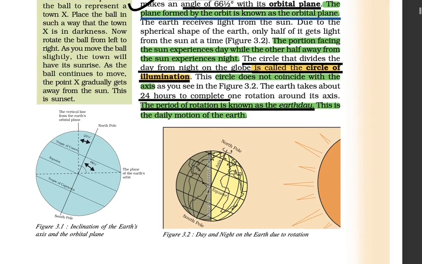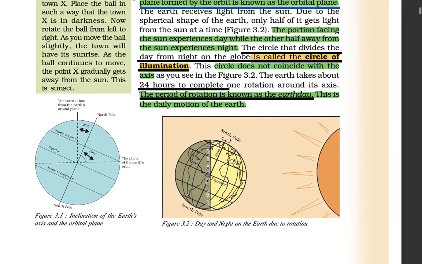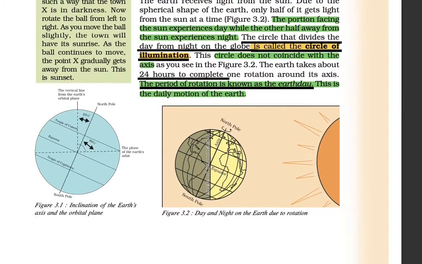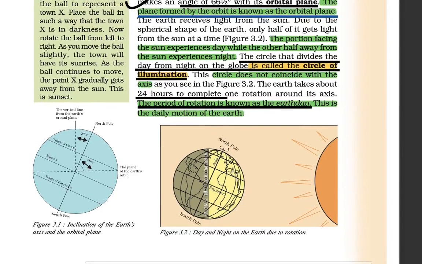The earth receives light from the sun. Due to the spherical shape, half of it gets light at one point of time, then the other half. The portion which is experiencing the light of the sun glows, while those not facing the light of the sun have night.